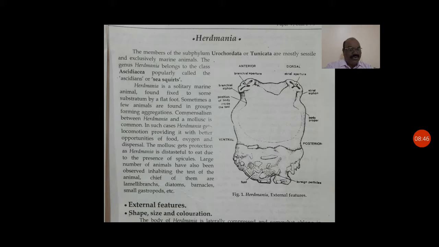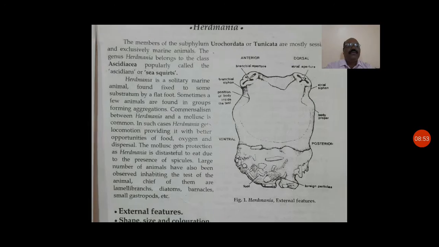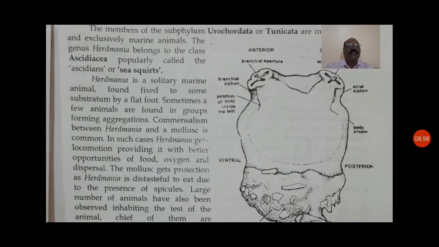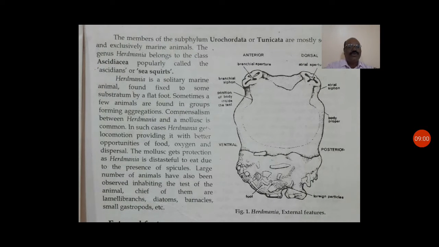Now, when you see the animals of this group, you will see on the screen one animal I have focused here. This animal is called Herdmania. Later on, we will see the detailed structure of this animal. When you observe it, it is an animal, but it does not look like one. But when we study the physiology and functions, this is an animal. That's why they are called protochordates, meaning the basic chordate.